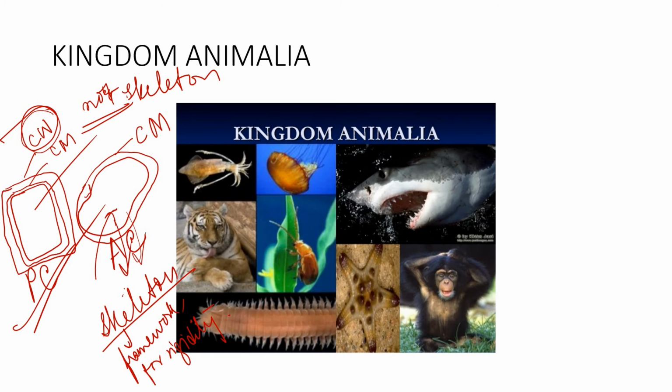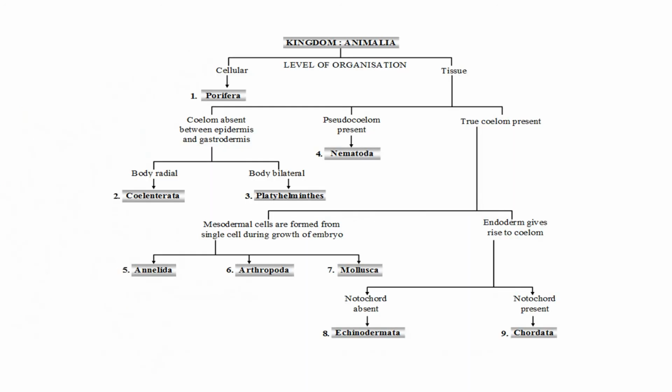Understood now? So let's go back to the book: the kingdom Animalia does not have a cell wall. Obviously, we animals do not require a cell wall because we have the skeleton with us to provide that rigidity, framework and support to our body. Next, the kingdom Animalia is further divided into vertebrates and invertebrates.